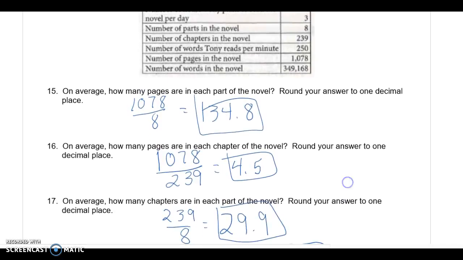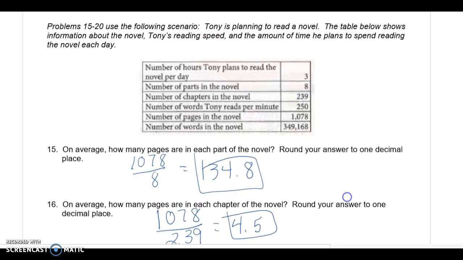The last one we're going to look at is this one with reading a novel. Tony's reading a novel. The table below shows information about the novel, his reading speed, and the amount of time he plans to spend reading the novel each day. A couple of things that jumped out at me: he plans to read the novel 3 hours per day, and that's going to be useful information later. There are also a lot of pages, 1,078, and 349,168 words. That's giving us a lot of different things that we can do.